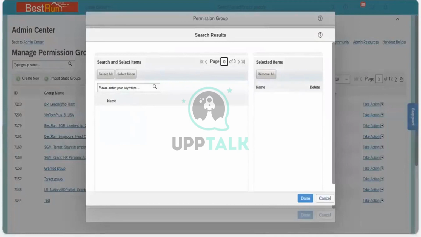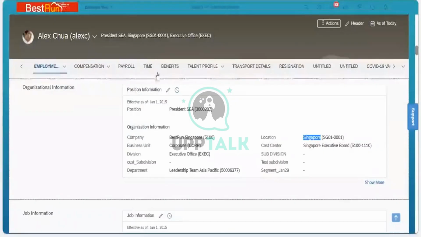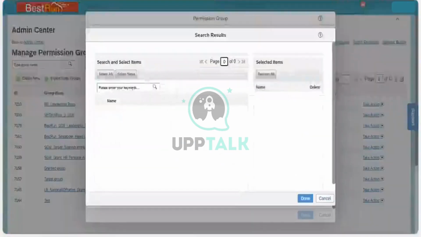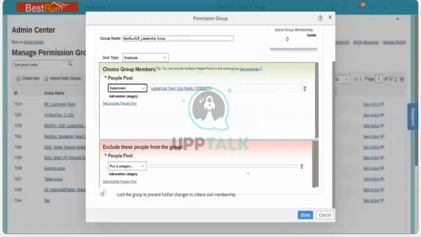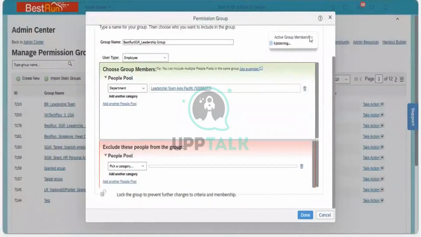Let me search for the department also, with the code here. Okay, we can check the department. I will select it and click on Done. And now I have to refresh it by clicking on Update.